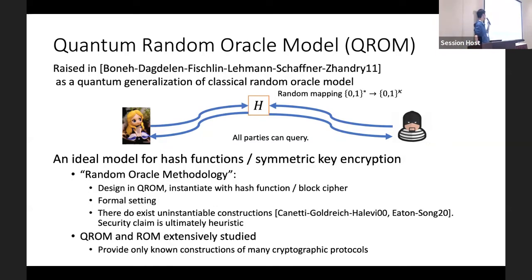by the random oracle methodology. So on the one hand, there do exist some instantiable constructions, like the constructions given in these papers. The security claim is ultimately heuristic. But on the other hand, the quantum random oracle model and the classical random oracle model have been extensively studied and provide some of the only known constructions of many cryptographic protocols in practice.